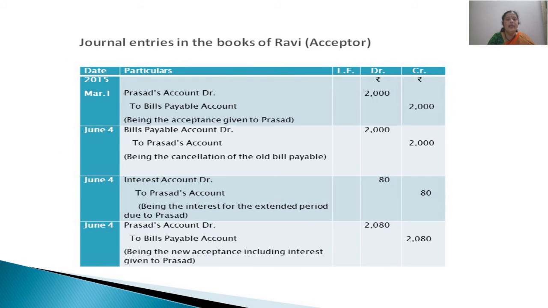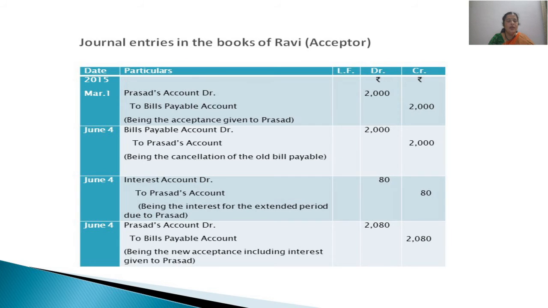Then entries in the books of Ravi, that is the acceptor. On the first date of the transaction, Prasad's account to bills payable account. So Prasad is our drawer, he is the receiver of the benefit of acceptance, and the bill is going out from our hands. We are giving acceptance. Then on the first due date, we are asking our drawer, that is Prasad, to cancel that old bill. So pass the first entry the same in reverse order: bills payable to Prasad's account, so that the first entry gets cancelled.